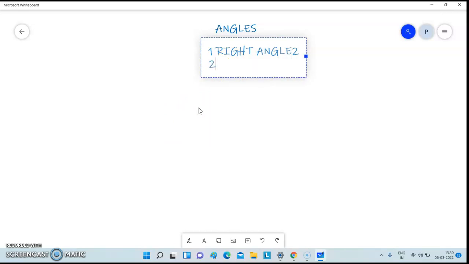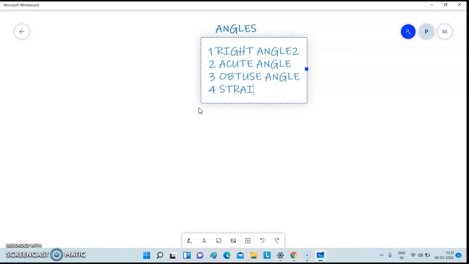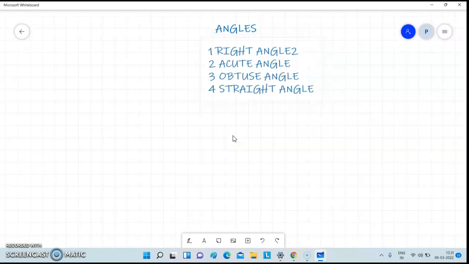Second is the acute angle. Third one is the obtuse angle. These are three, and there is one more. The fourth one is the straight angle. Now I will tell you how they are formed.